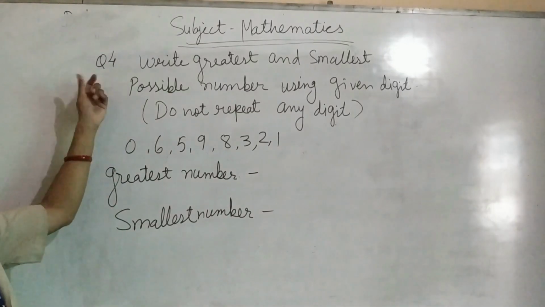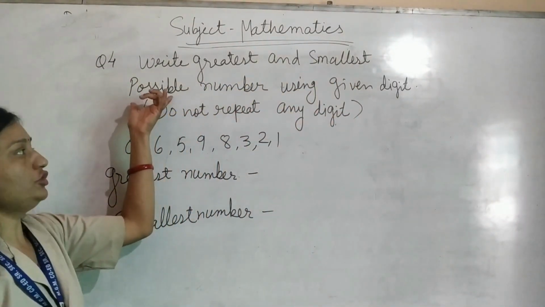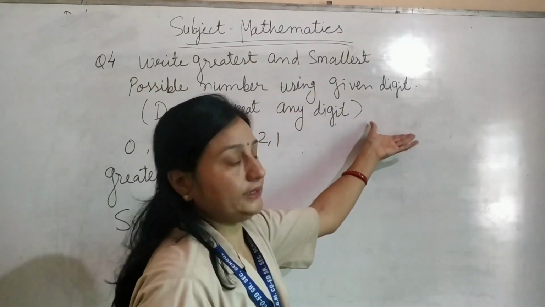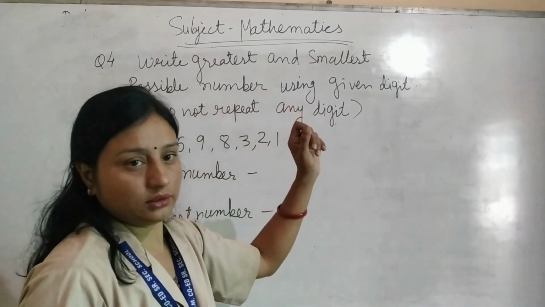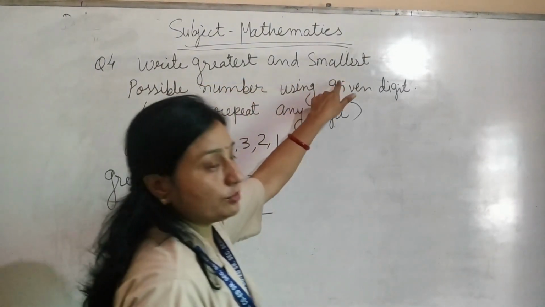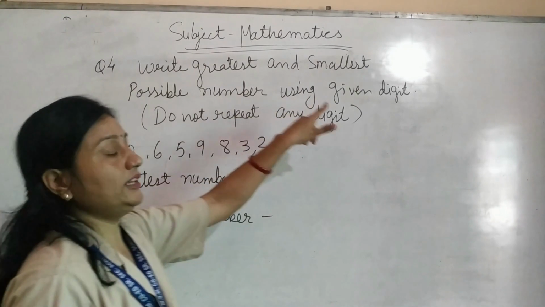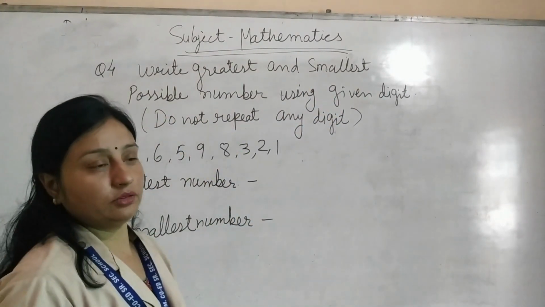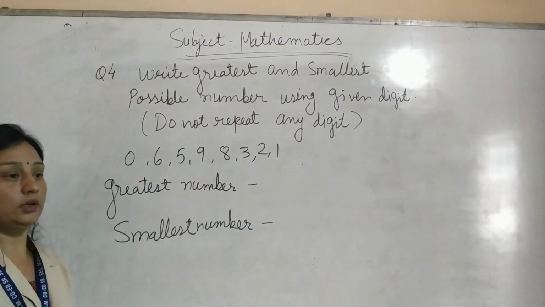Question number 4. Write the greatest and smallest possible number using the given digits. Do not repeat any digit. Without repetition, write the greatest number and the smallest number.